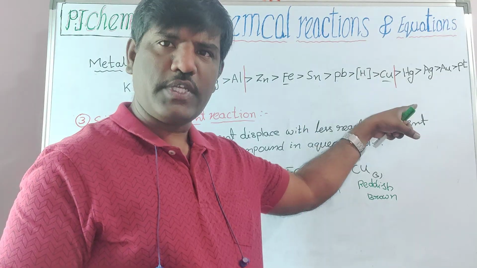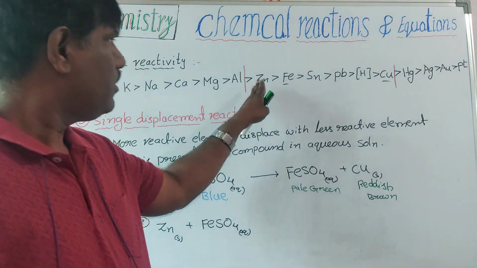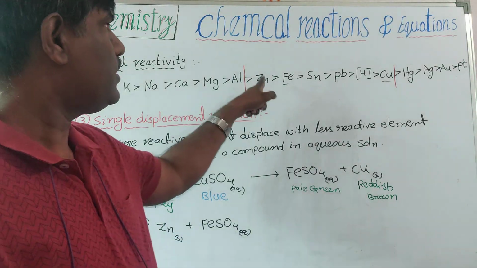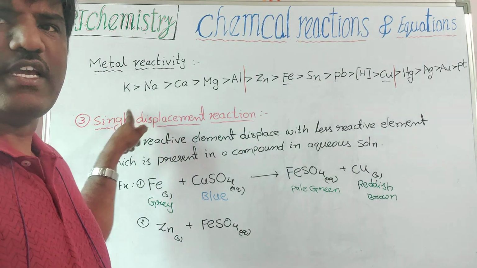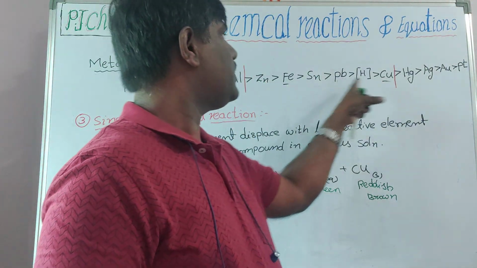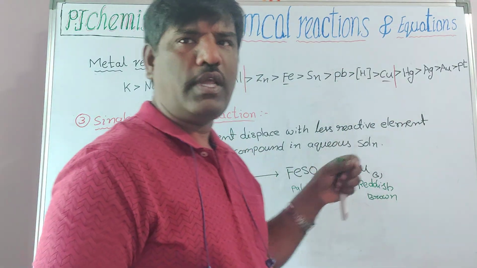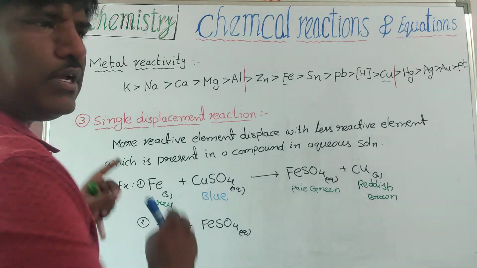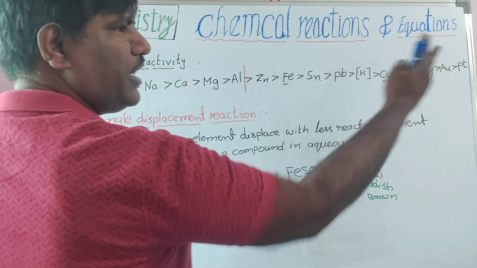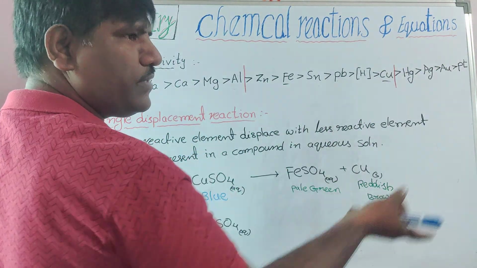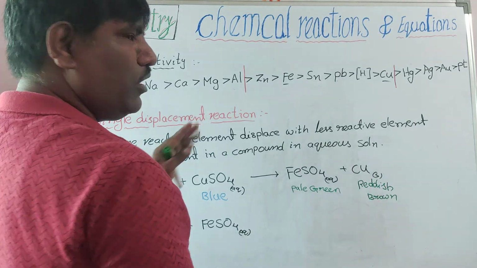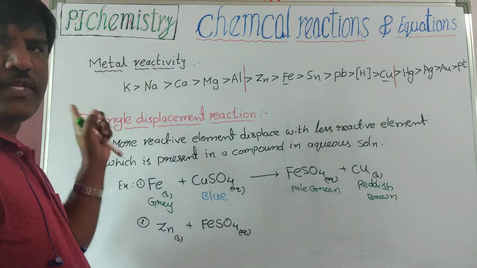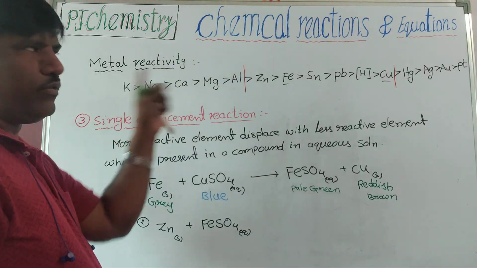Zinc is able to displace them. But elements before zinc we cannot take, because compared to zinc those are more reactive. Once you fix a more reactive element, the right side elements we can take as a compound that can be displaced, but left side elements cannot be displaced because they are more reactive than zinc.